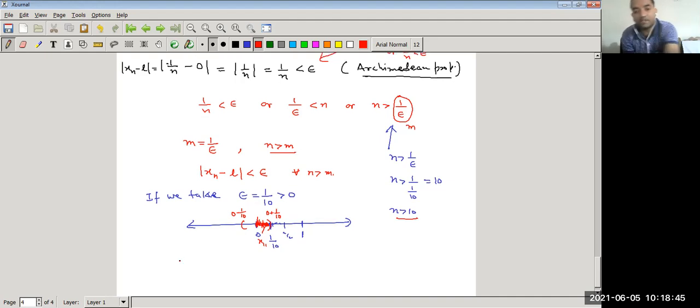Now if we change epsilon, if we take epsilon equal to 1 by 100. So 1 by 100 is also greater than 0. Now according to this definition, we have to find m. So m is equal to 1 upon epsilon. M is equal to 1 upon epsilon. So 1 upon epsilon means 1 upon 1 by 100, which is 100. So it means n greater than m.